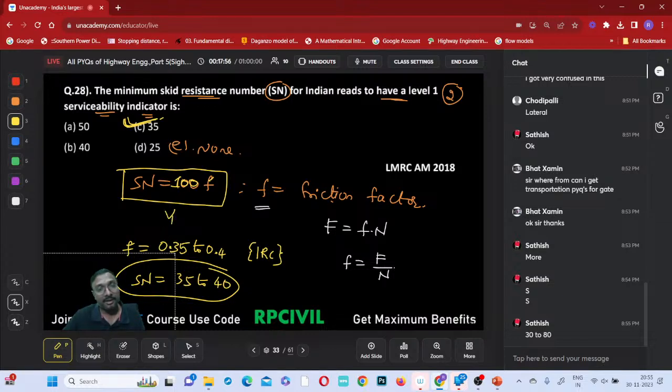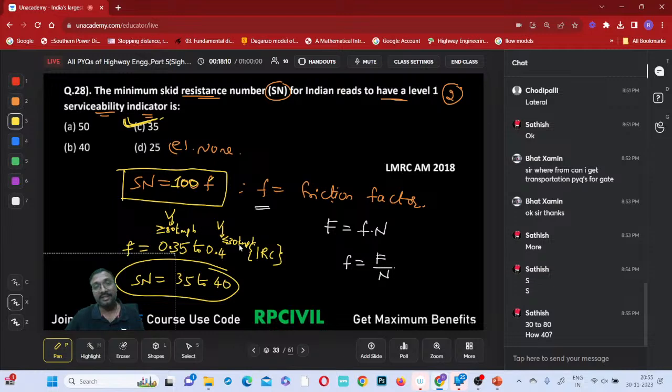This is speed. For this, the speed will be greater than or equal to 80 kmph. And for this, what is that speed? Lesser than or equal to 30 kmph, right? From this also you can say that level 1 means those having lesser speeds, lesser than or equal to 30. Or, Sn equal to 100 into f. 100 into 0.35, 35. 100 into 0.4, 40. Okay.